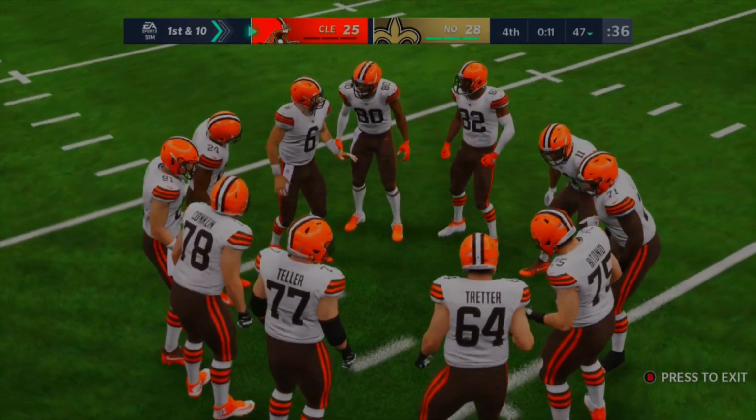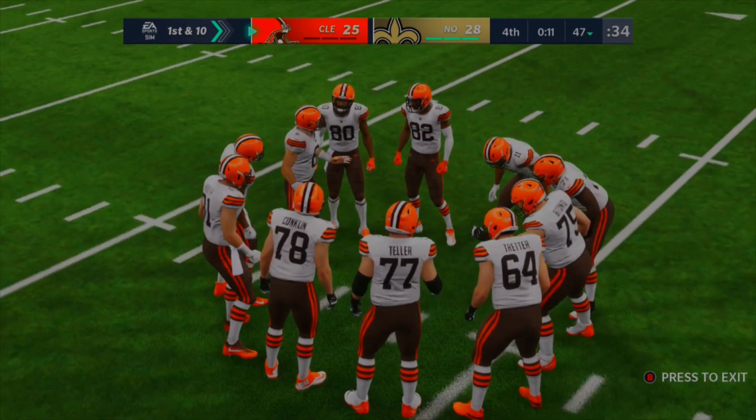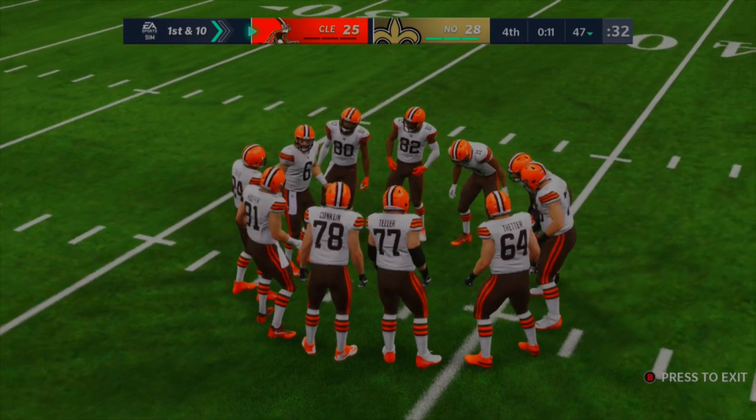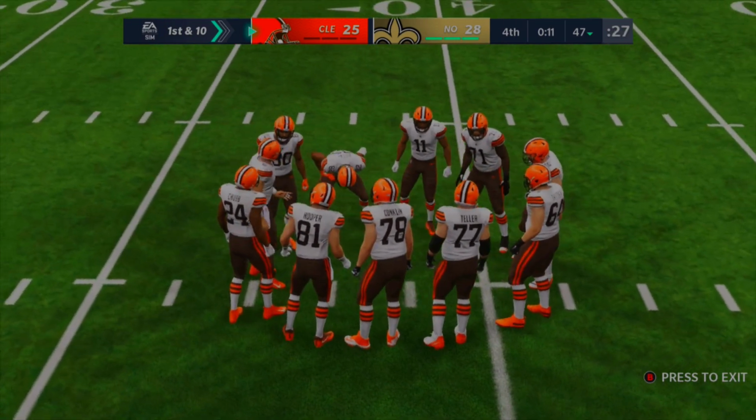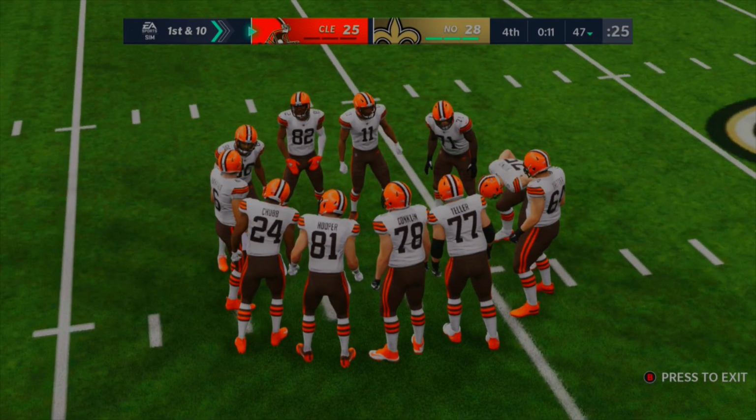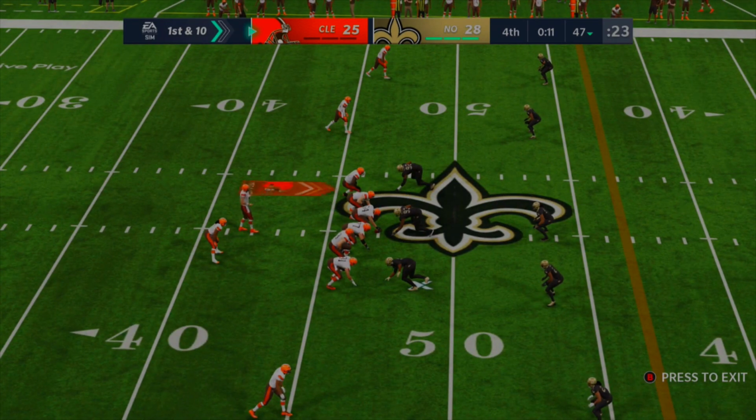So let's see if Baker Mayfield has some magic in him. We've seen it once in this series, or in this video, or at least through the games he's played. He's done really good. Can we see him do it with maybe a Hail Mary or maybe a 10 to 15 yard connection? That's what we need. Mainly to the 40 is what you're aiming for. Let's see if Baker Mayfield can do it.